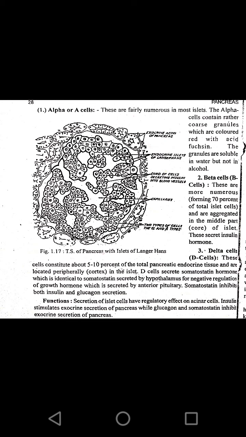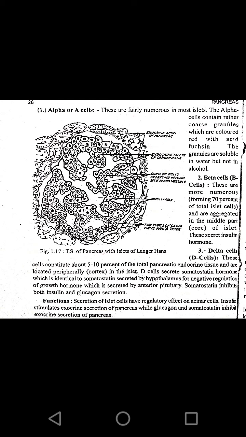The alpha cells take part in the secretion of glucagon, whereas the main function of the beta cell is to secrete insulin, and these beta cells are found in the core of the islets of Langerhans. Then the delta cells: their main function is to produce the hormone somatostatin, called a growth inhibiting hormone. It is similar to the hormone produced from the anterior pituitary, and it takes part in negative regulation of the growth hormone.